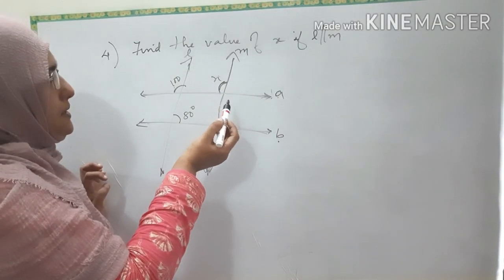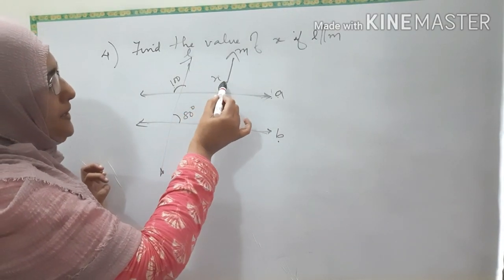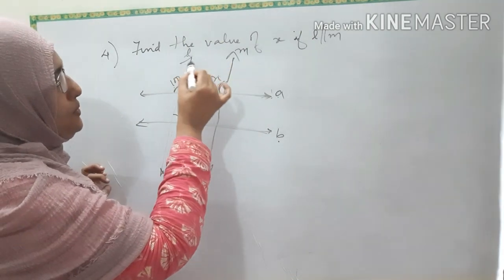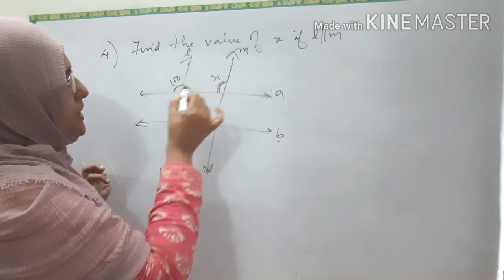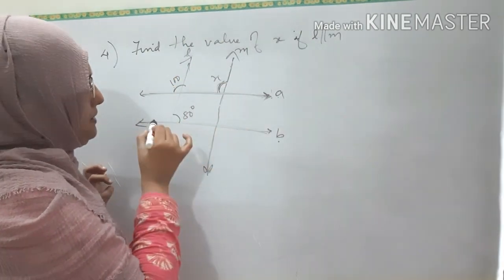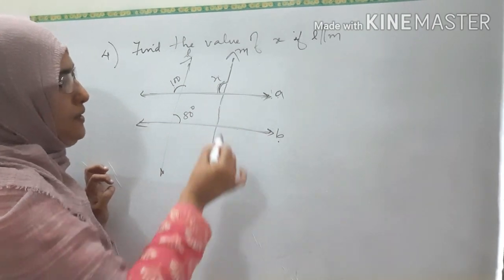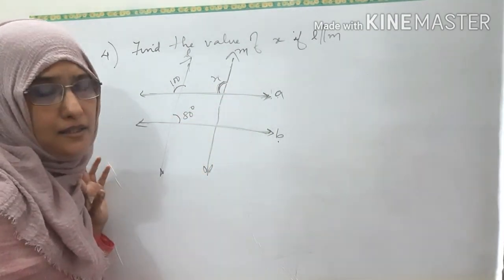Second part of the fourth question. Find the value of X. Here L and M, these two lines, are parallel. And so this will be the transversal, isn't it? Two transversals are given there. You have to find this X. Different ways are there for finding X.